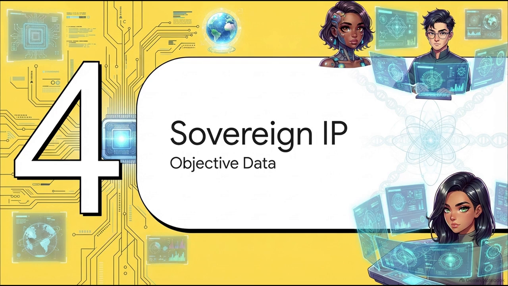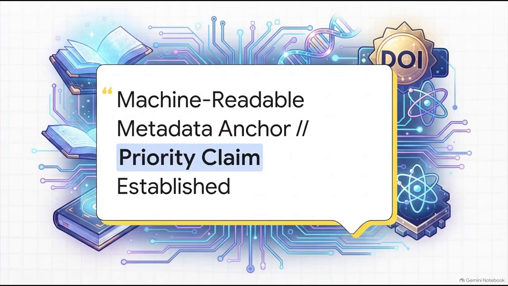Section 4. Sovereign Intellectual Property and Objective Data. Because, as it turns out, this blended universe isn't just hosted on the internet for fun, it is fiercely protected. So the crucial point here is how the creator uses academic and digital archiving tools to establish strict ownership. He doesn't just rely on standard copyright symbols. He establishes a priority claim that's verified via a digital object identifier, essentially treating the narrative lore and the conceptual physics with the exact same weight and permanence as peer-reviewed research data.